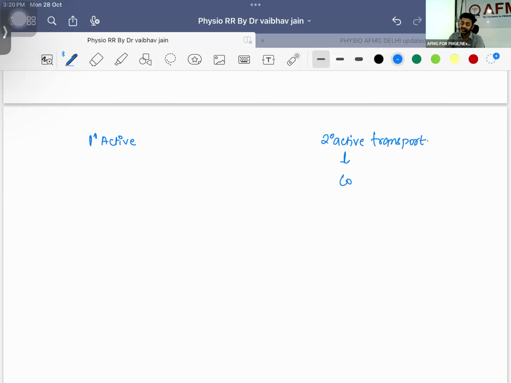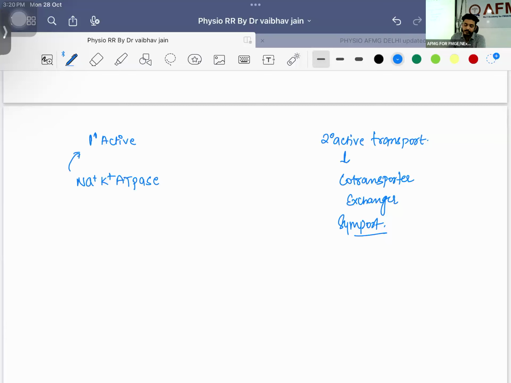If in the name it is written co-transporter, exchanger, symport, these are the things, and if you find these, this is going to be your secondary active transport. If you find the sodium potassium ATPase pump, and they are giving ATP for the same utilization, then your answer will be primary active.